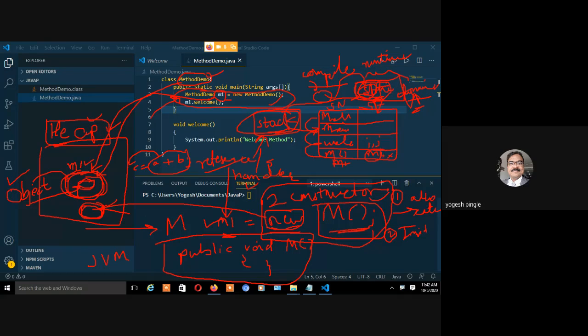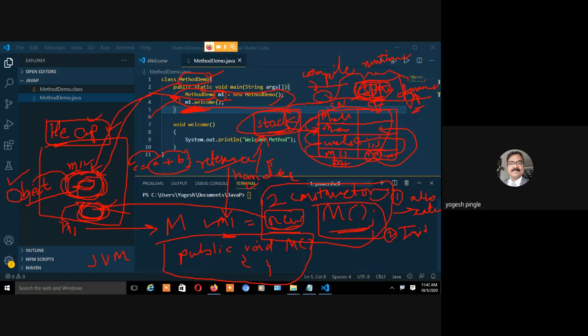Right now, using m1, if I say m1 dot welcome, m1 dot so and so, जैसे मैंने इधर m1 dot welcome, इधर कैसे लिखा है m1 dot welcome, how is it possible? Because these are stored in the stack. ये stack में स्टोर किया है, इसके लिए वो ऐसा लिखा है, right? So m1 is a reference. So ये मेमोरी को रेफरेंस कर रहा है. It doesn't mean that it is the name of the object. It's the name of the reference or handler. But as a human, as a user, you can say m1 is an object. जनरली हम लोग ऐसे बोलते हैं कि मेथड डेमो m1 इक्वल टू न्यू मेथड डेमो, m1 is the name of the object, लेकिन वो एक्चुअली ऑब्जेक्ट है क्या? नहीं है.